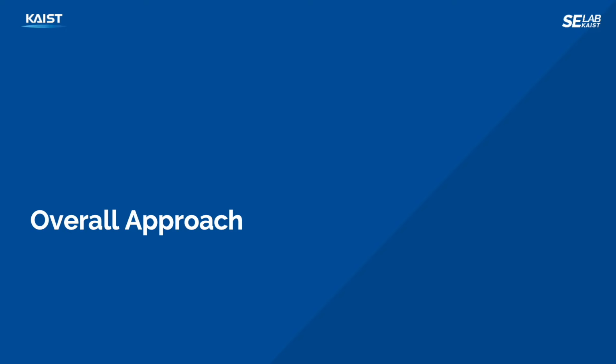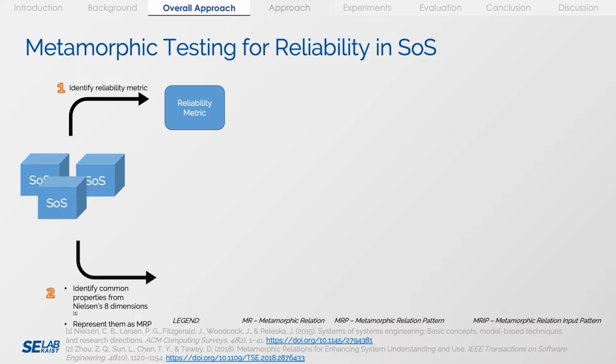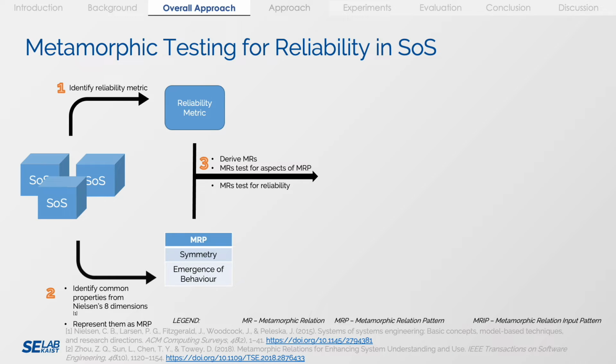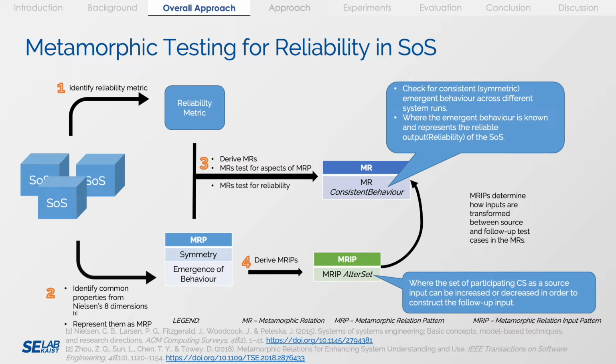Now for the overall approach. Firstly, for a given SOS, we identify a reliability metric. Since Nielsen has already defined 8 dimensions of SOS, we can make use of them to guide our process of defining metamorphic relations. The defined metamorphic relations need to test for both aspects of the relation pattern as well as reliability. Following that, we then derive metamorphic relation input patterns, which tells us how inputs can be transformed between the test cases.